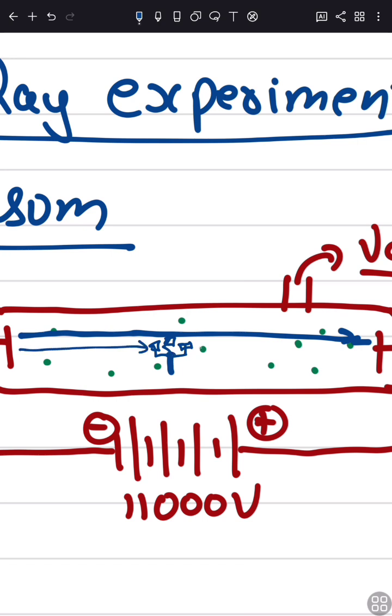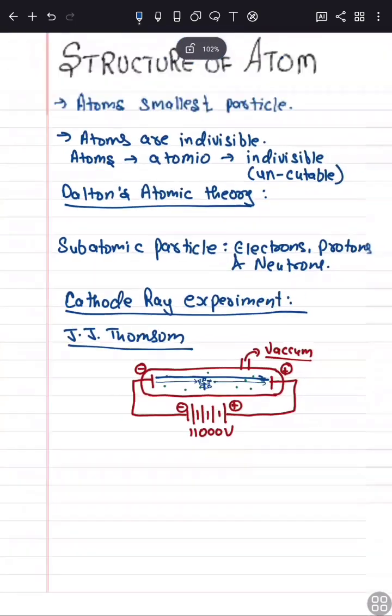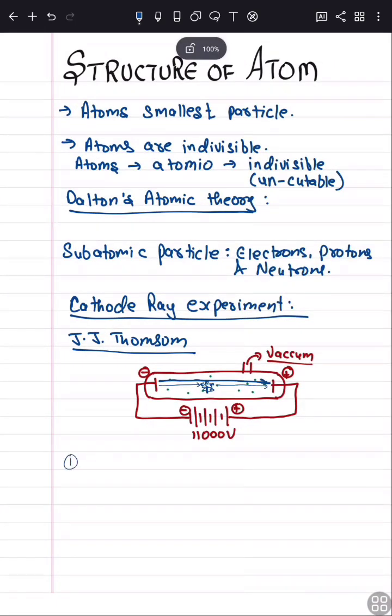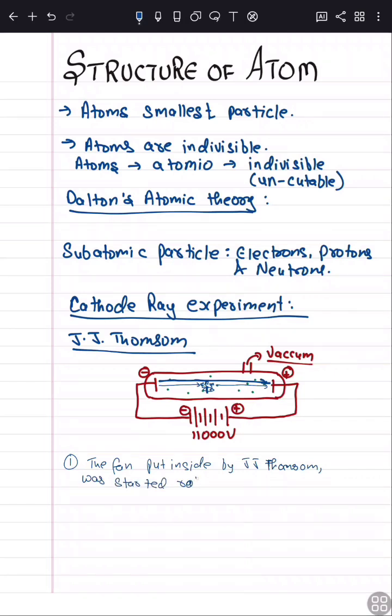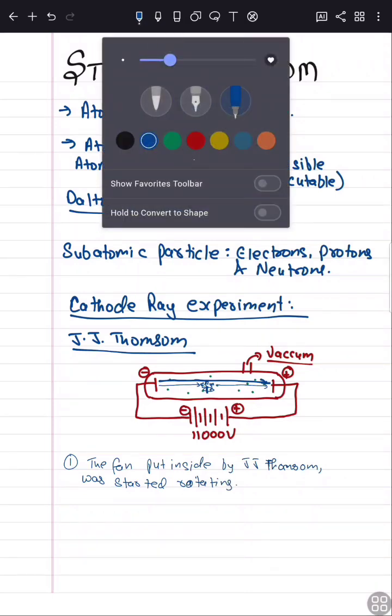The rays made this fan move; the fan started rotating. So what does this imply?